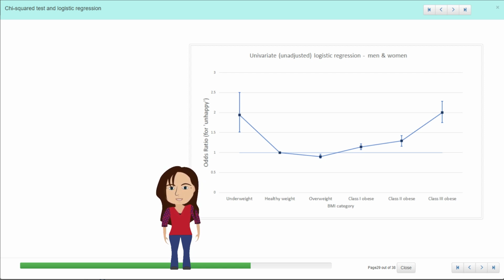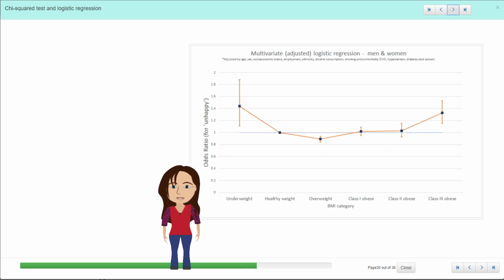And if you look at the p-values, you'll see they'll be less than 0.05. So what we can see here is that the underweight people are much more likely to be unhappy, as are the obese participants, but not the overweight participants. They're less likely to be unhappy. And this is just looking at these two variables, weight and unhappiness. It's not adjusting for anything else.